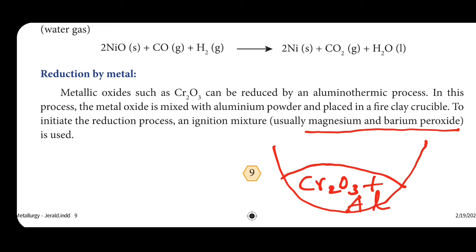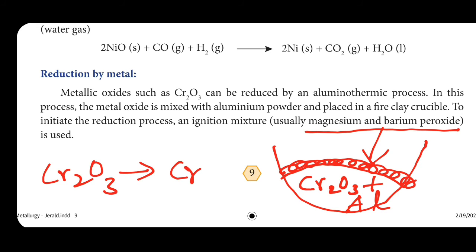Above this mixture, ignition mixtures are taken, usually magnesium and barium peroxide. If we ignite this mixture, heat is produced. Because of that heating, Cr2O3 is reduced to chromium. For explaining this process, on the next page two reactions are given.